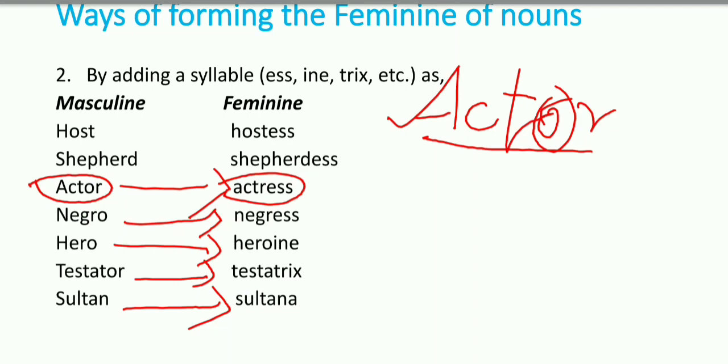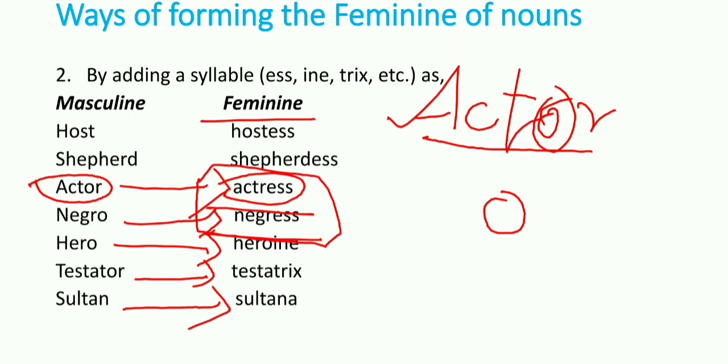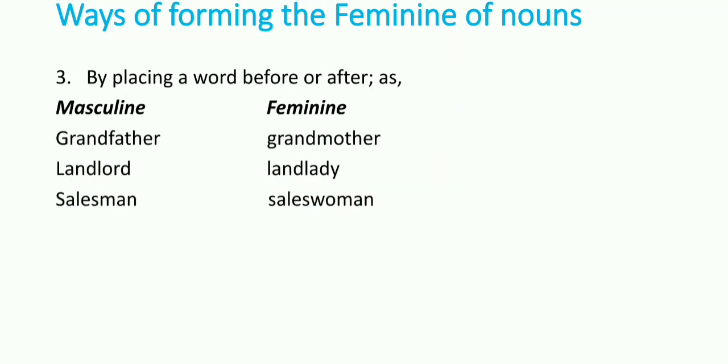So if you look at negro and actress, some of the nouns, when their feminines are formed, some of the vowels O or E are omitted by making the feminine of the masculine nouns.